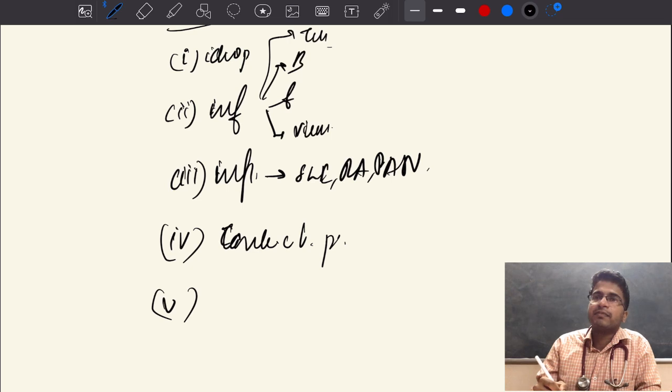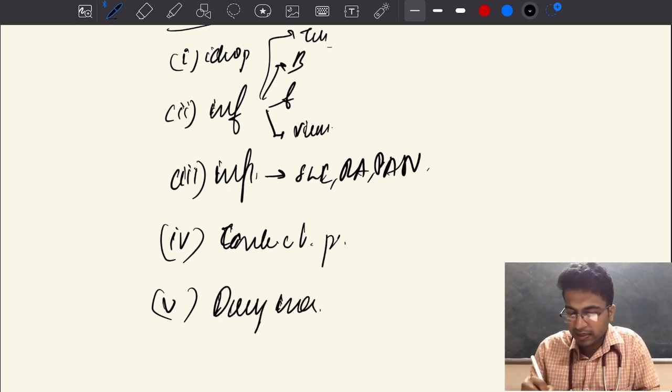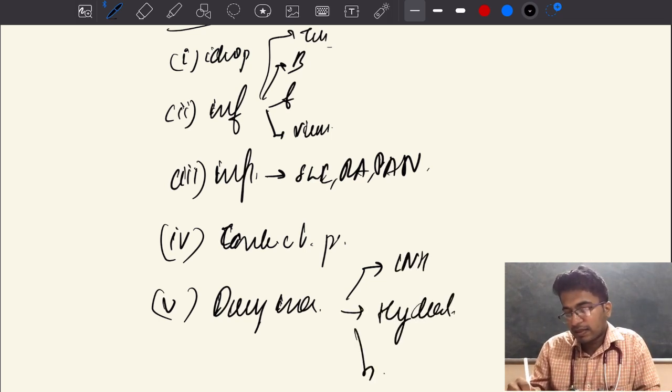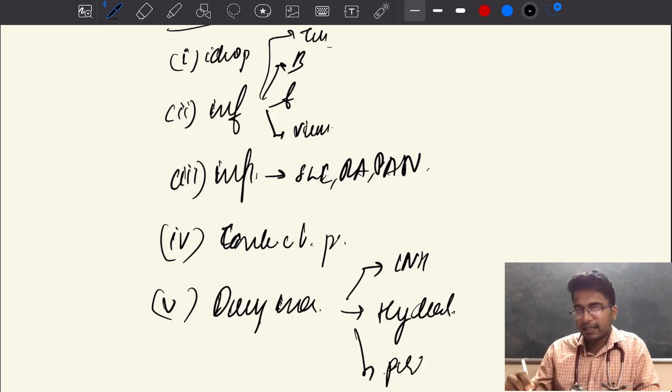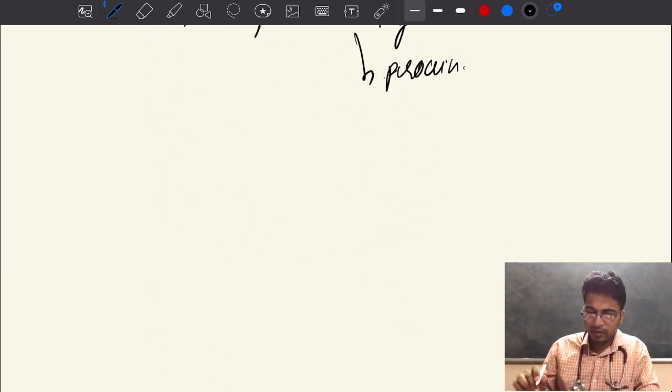Then finally, the mighty important drug-induced pericarditis. What are the most common drugs that can cause pericarditis? It can be isoniazid, hydralazine, and procainamide. Isoniazid, hydralazine, procainamide. Okay.